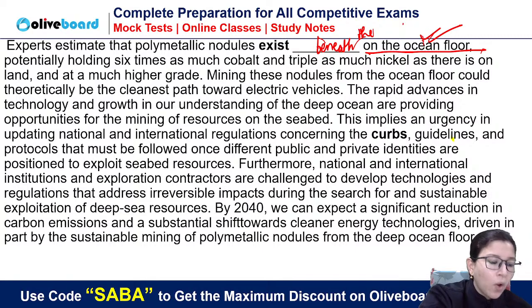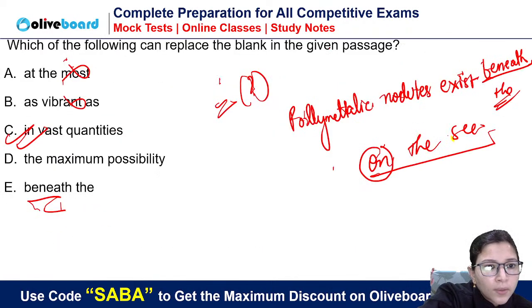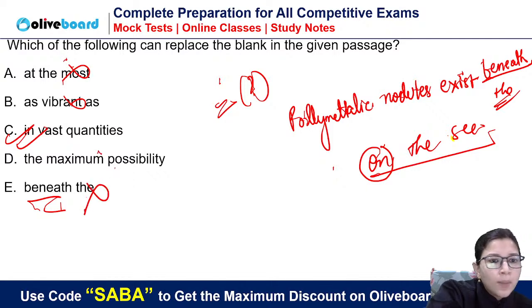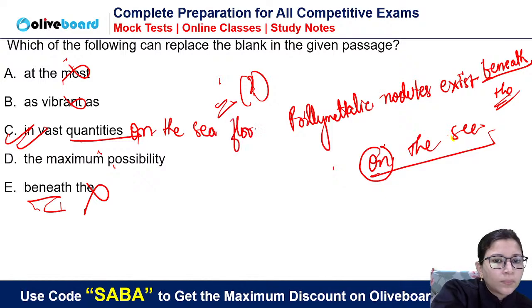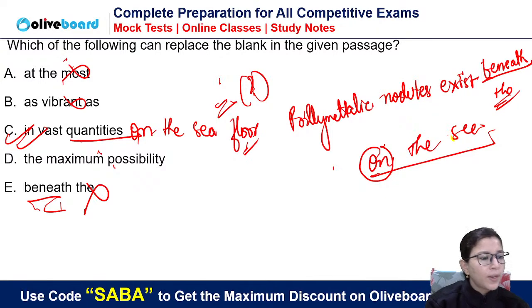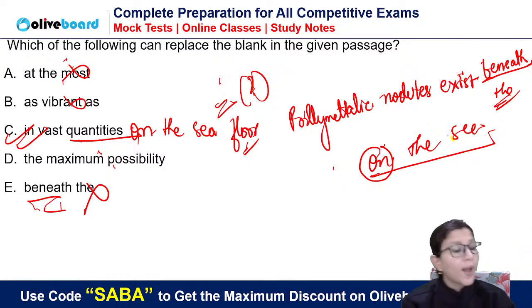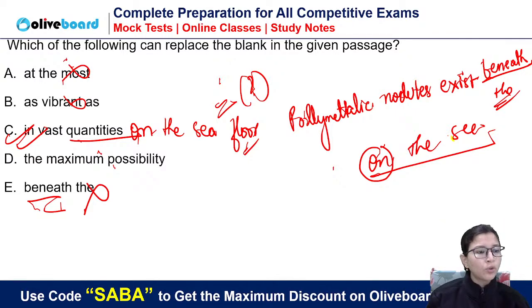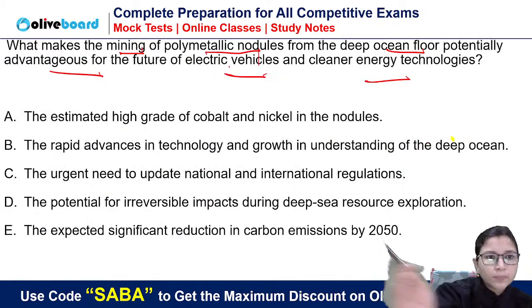So when on the is given, beneath the will not make sense. So it is grammatically wrong. Simple, in vast quantities on the sea floor. That's it. Clear, everyone? So C will be the correct answer, no other answers. Okay. So they are present in vast quantities. It means they are present in large quantities on the sea floor. That is the sense we are getting. Chaliye next.